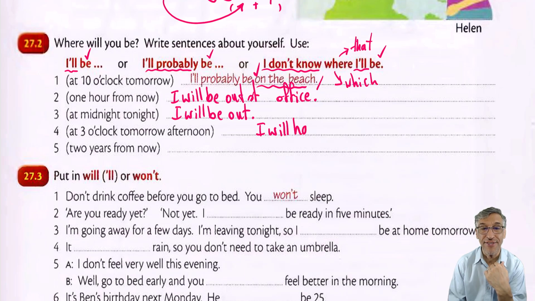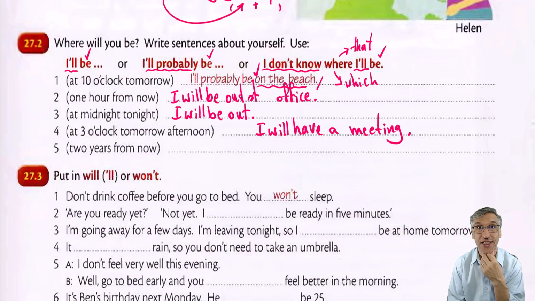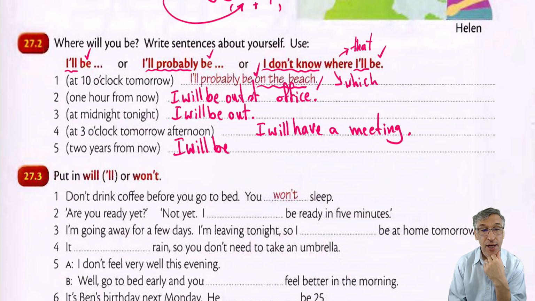I will have a meeting. Look at it. Try to change things. This is very important. Two years from now, I imagine that I will be a great engineer. Yes, why not? I will be a doctor. Yes, it is possible. Why not?